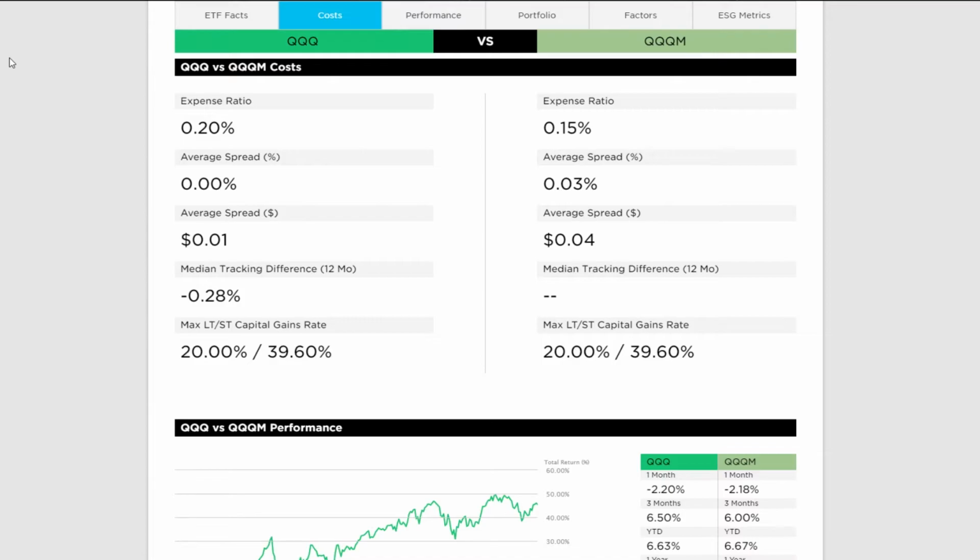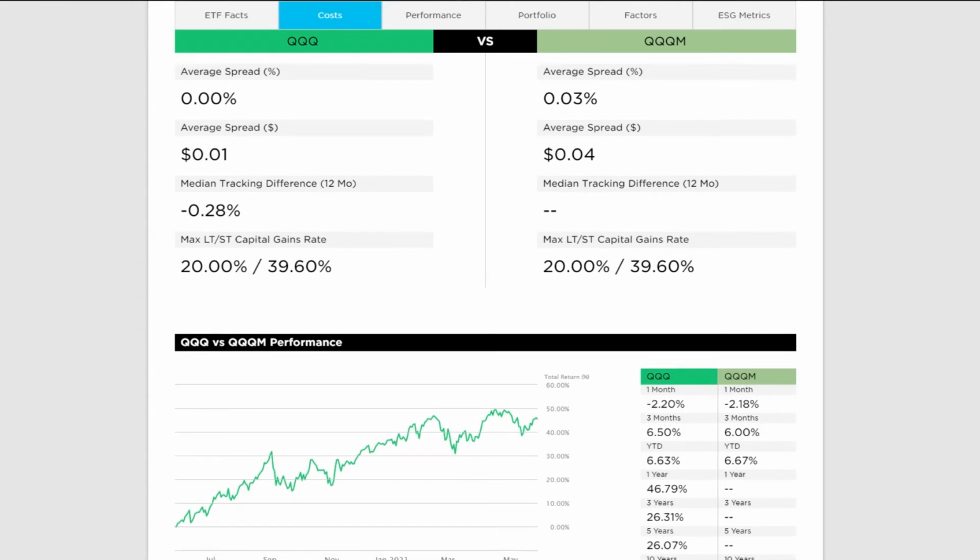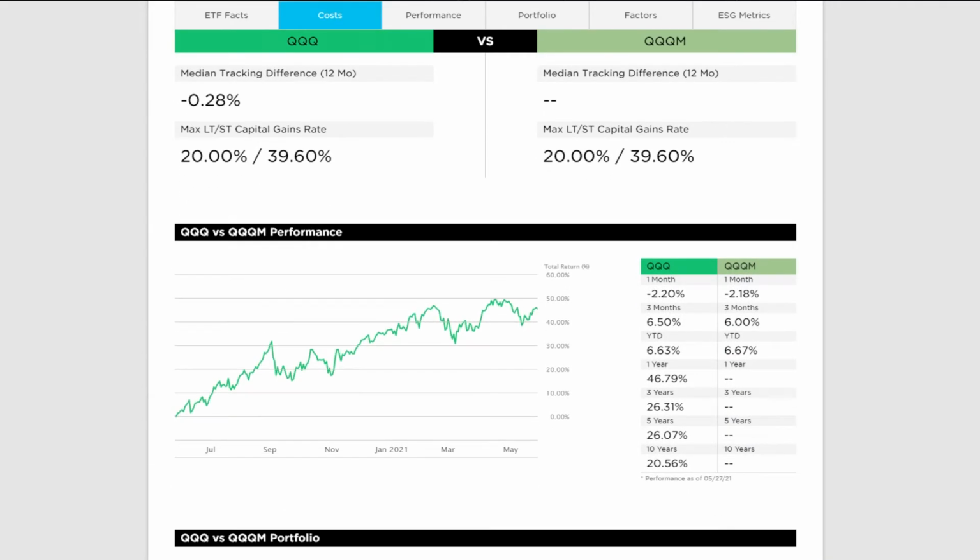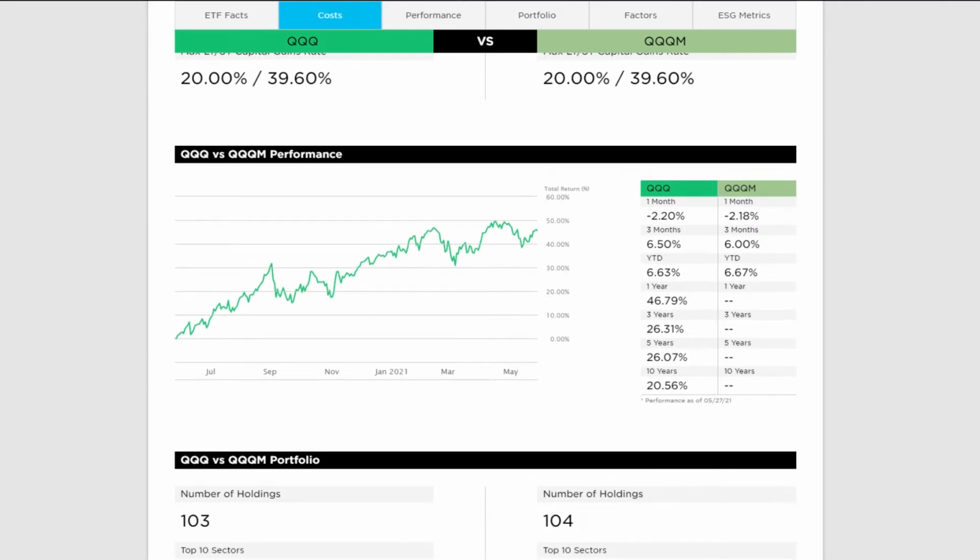This can be added to the expense ratio to get a total cost of ownership of 0.18%, which is still marginally cheaper than the 0.2% of QQQ. So for traders moving large amounts of shares, QQQ could still be a better choice because of the greater liquidity. But for a buy and hold diamond-handed retail investor, the lower cost of QQQM could certainly make more sense over the long term. Does this mean that buy and hold investors should sell their QQQ for QQQM?